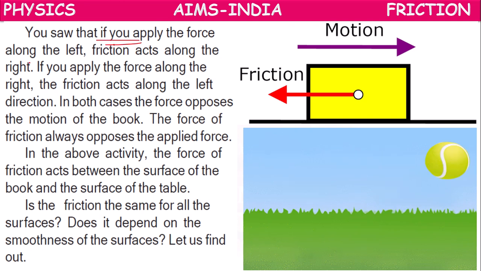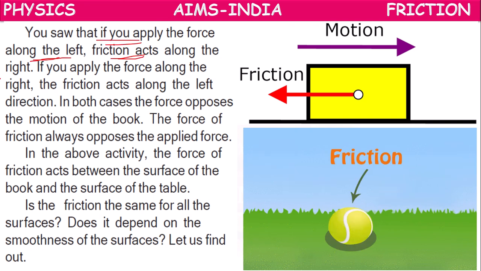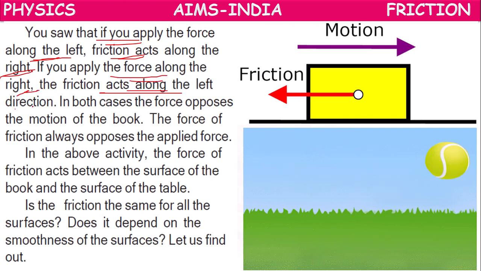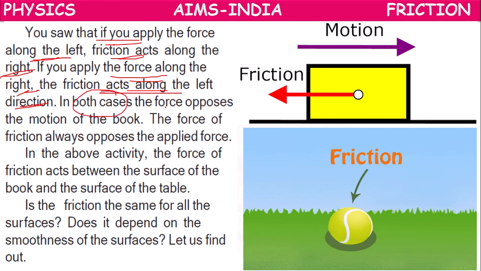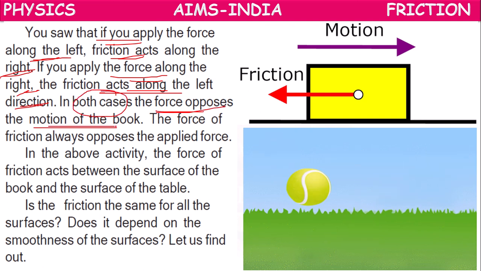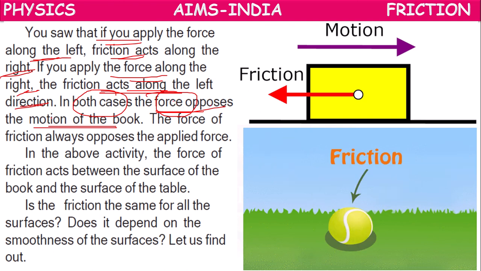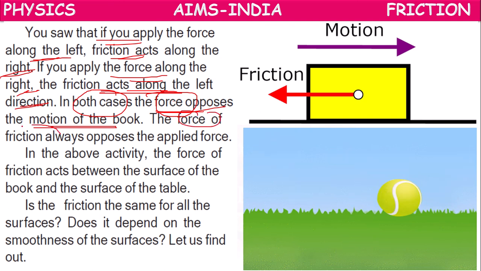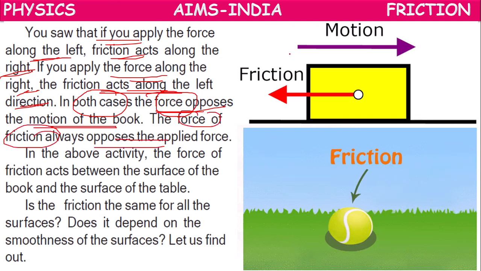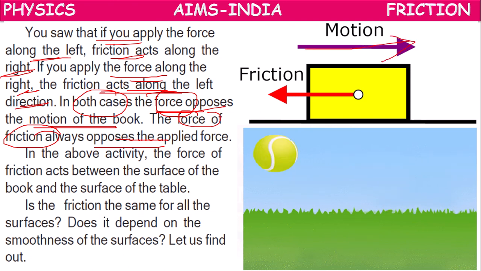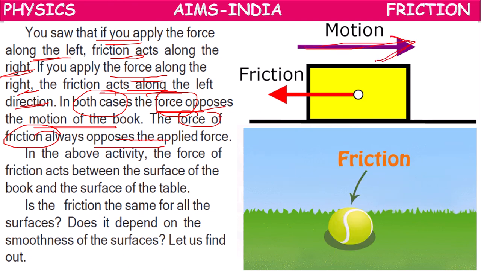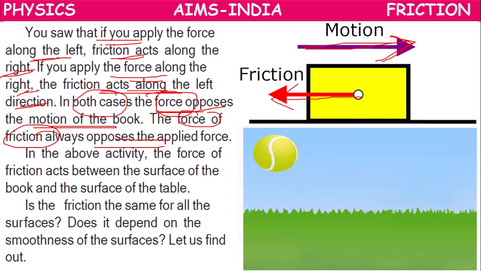So if you apply the force along the left, friction acts along the right. If you apply force along the right, then friction acts along the left. In both cases, force opposes the motion of the book. Which force? Frictional force, not applied force. Frictional force opposes the motion of the book. The force of friction is always opposite to the applied force. If the applied force or motion is in this direction, then friction will be opposite, in this direction.